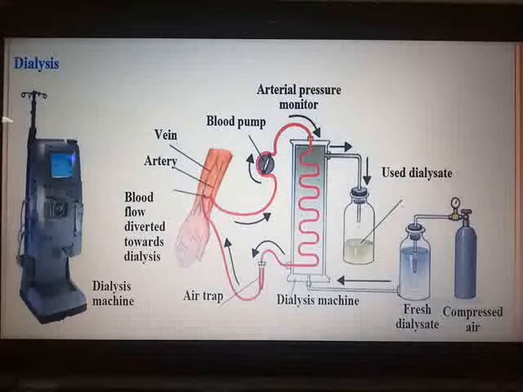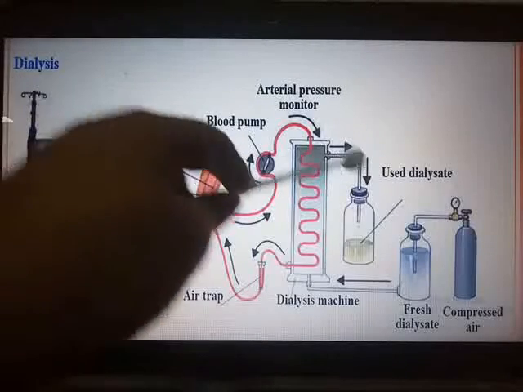But if due to some reasons the kidneys fail to perform, then somewhere you have to throw the wastes outside the body, and this is done artificially. If kidneys fail, nitrogenous wastes are separated from the blood with the help of a man-made machine.